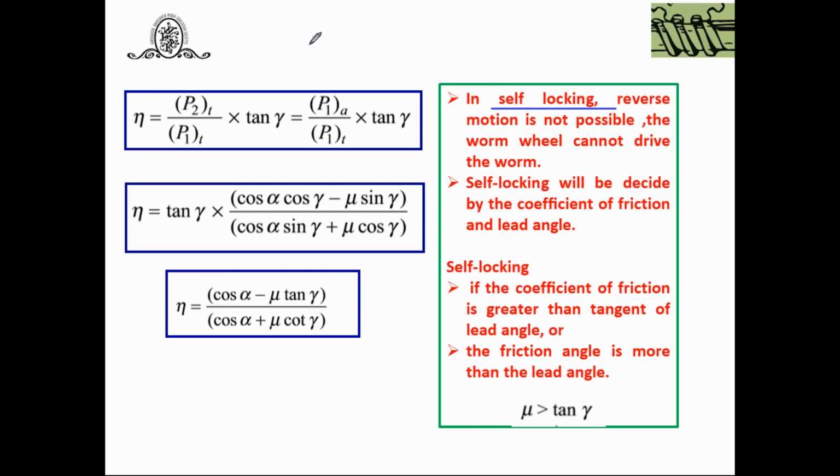During that time, the worm can be rotated by the worm wheel, just to avoid an accident. And in that situation, this mu is less than the tan of the lead angle.